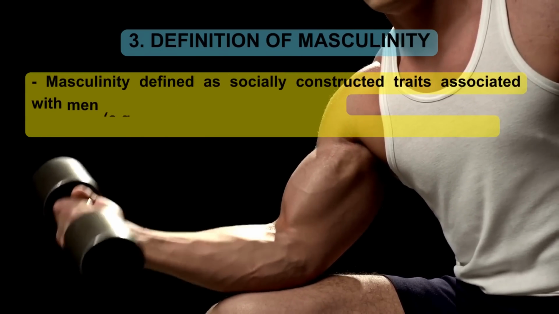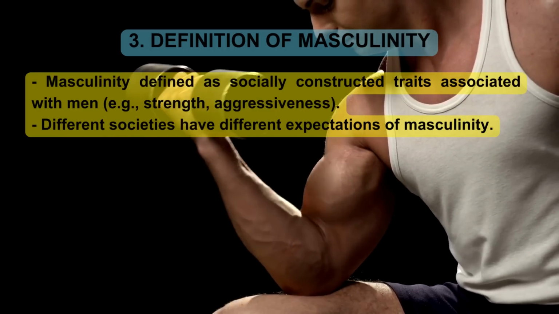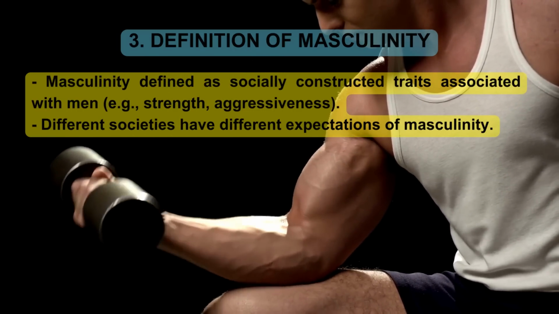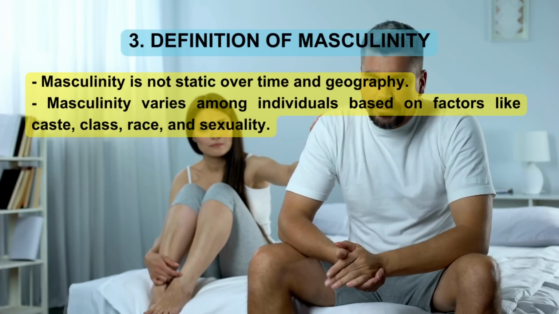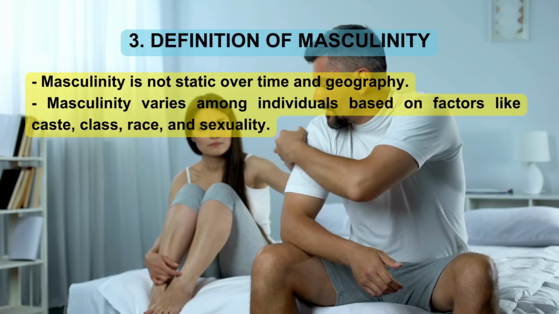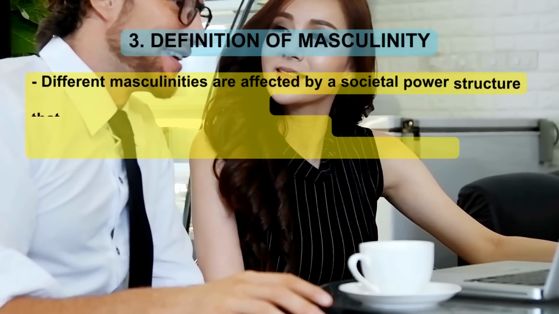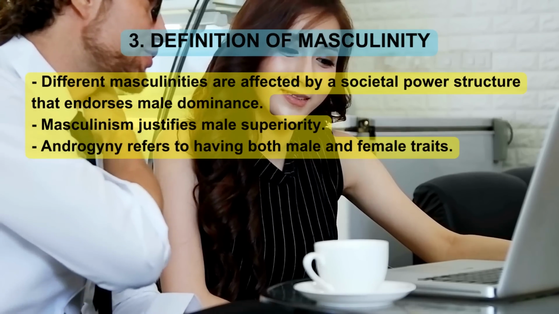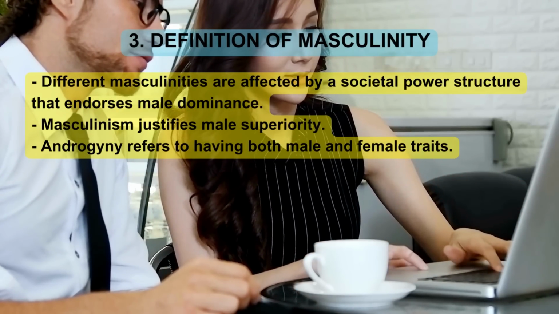3. Definition of masculinity. Masculinity is defined as socially constructed traits associated with men, e.g., strength, aggressiveness. Different societies have different expectations of masculinity. Masculinity is not static over time and geography. It varies among individuals based on factors like caste, class, race, and sexuality. Different masculinities are affected by a societal power structure that endorses male dominance. Masculinism justifies male superiority. Androgyny refers to having both male and female traits.